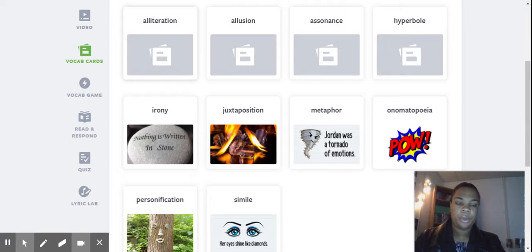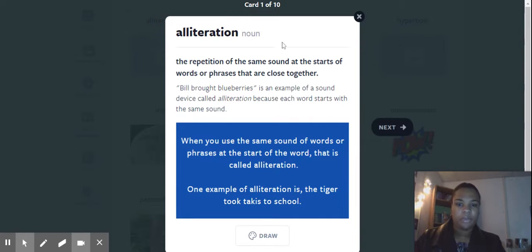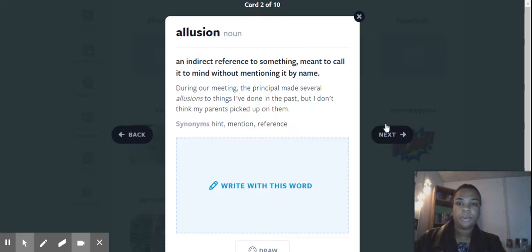Now we will review our vocabulary for figurative language. So remember, alliteration is the repetition of the same sound at the starts of words or phrases that are close together. This is the new one, allusion: an indirect reference to something, meant to call it to mind without mentioning it by name.